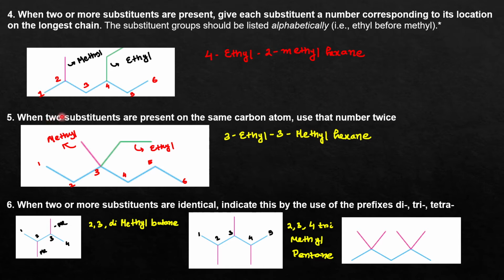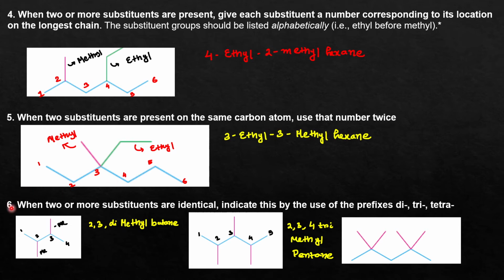Rule number 5 says that when two substituents are present at the same carbon atom. In this example, the 2 substituents are present on 2 different carbon atoms, but there may be a possibility that on the same carbon atom of a parent chain 2 substituents are attached. So you can see that carbon number 3 is attached with methyl as well as ethyl substituents. In that case the nomenclature will be 3-ethyl, because E comes alphabetically before M. Then again you have to give the position of the methyl substituent: 3-ethyl, 3-methyl hexane, because 6 carbon atoms are there in the parent chain.